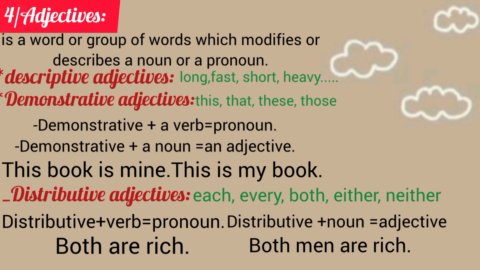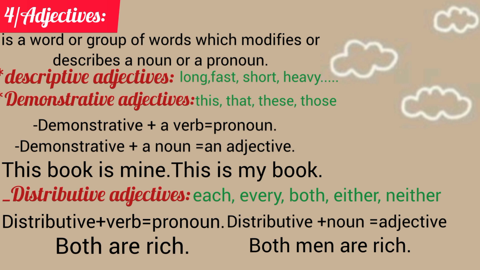Concerning the third type of adjectives, which is distributive adjectives, which are each, every, both, either, neither, are also considered both pronoun or an adjective. When we find a distributive after a noun it is an adjective, and when we find a distributive after a verb it is a pronoun. This is the common rule.